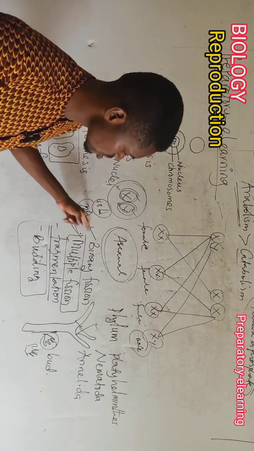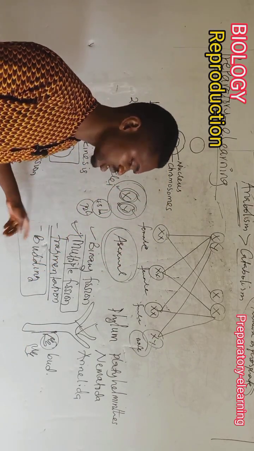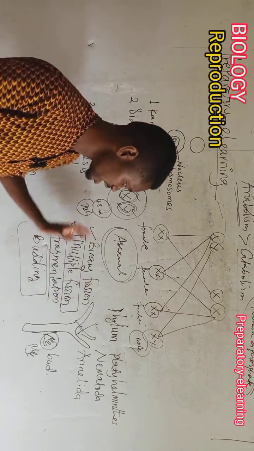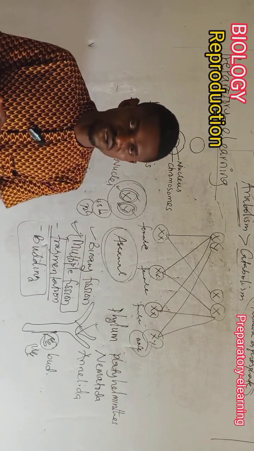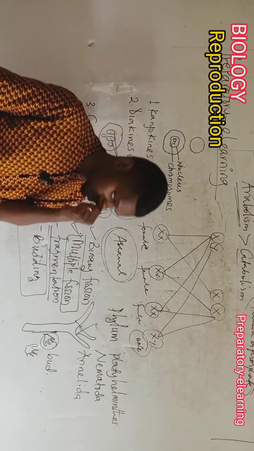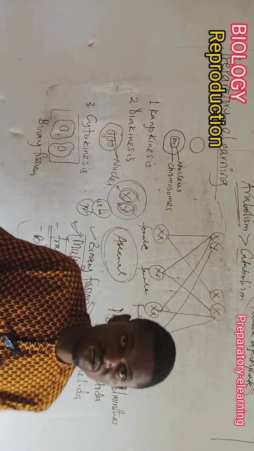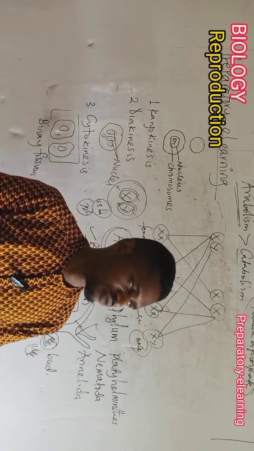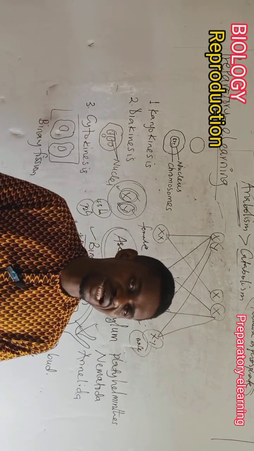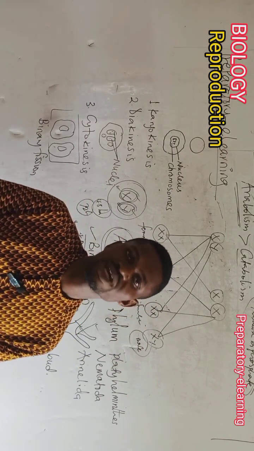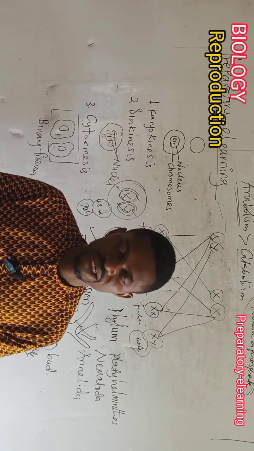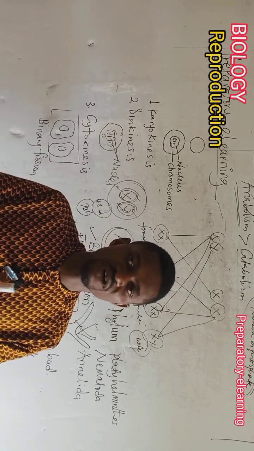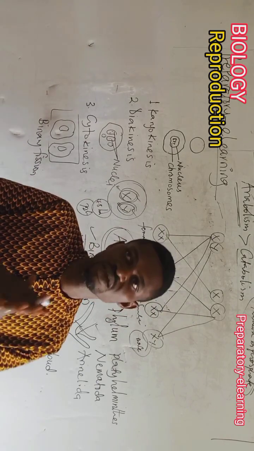So we can see that in all these four processes, we do not need any fusion of gametes. It has to do with one species of organism giving rise to another organism of its kind. Because if we are defining reproduction, we said that the organism will have to give rise to another organism of its kind, of its species. For instance, a goat will not give rise to a cattle. A cow will not give rise to a hen. So the offspring, the progeny, the young one must be of the same kind as the parents.